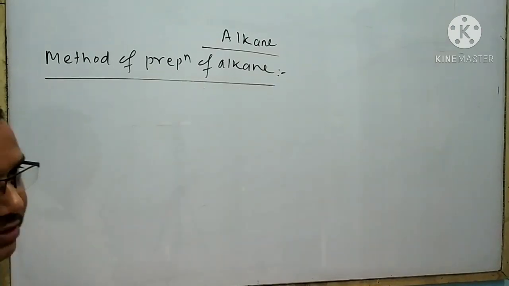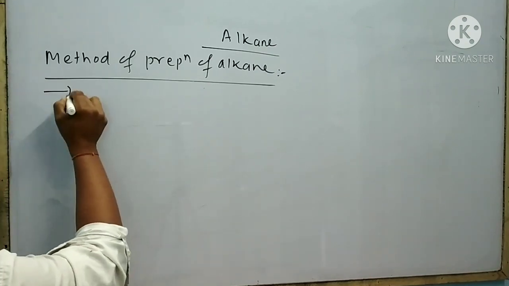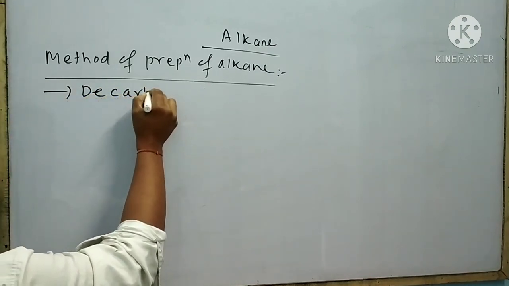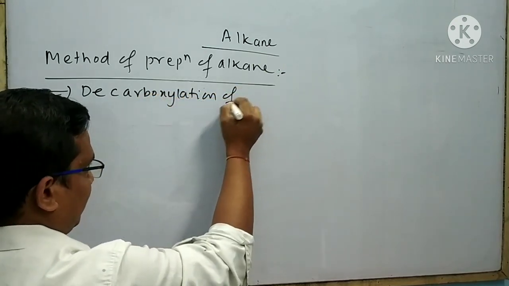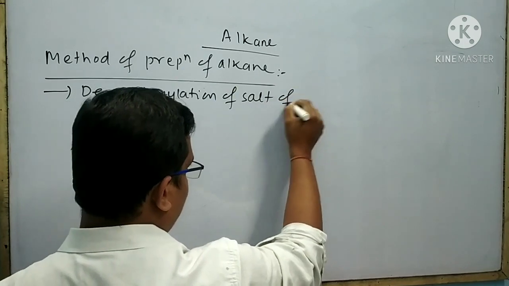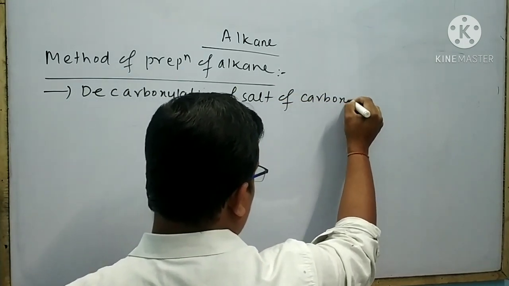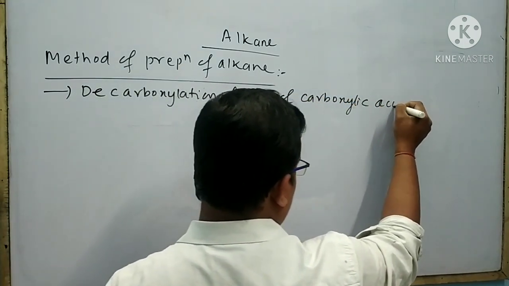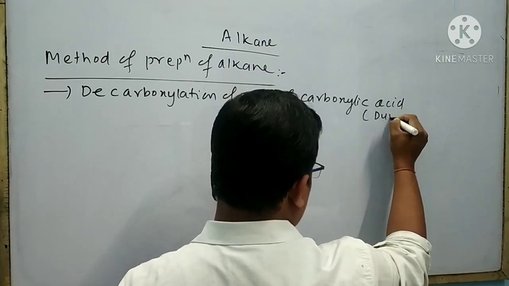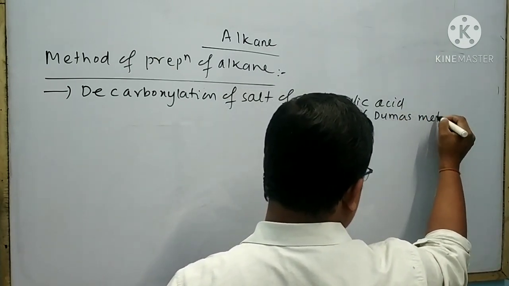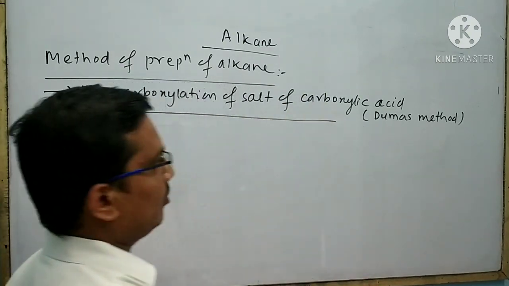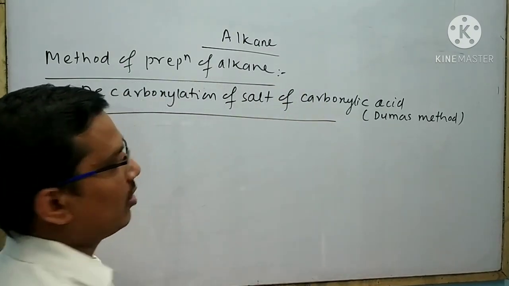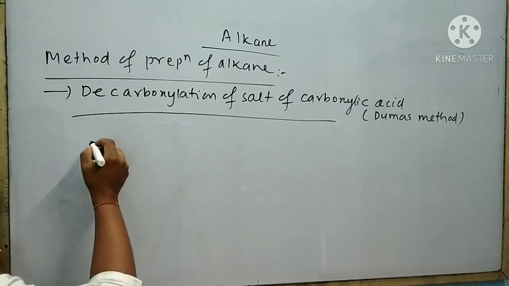Next, I will discuss another method of preparation of alkane, that is the decarboxylation of salt of carboxylic acid. This is also called the Dumas method. At first, I want to discuss what is a salt of carboxylic acid.